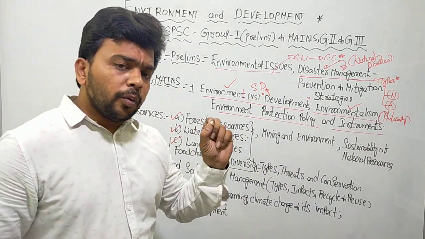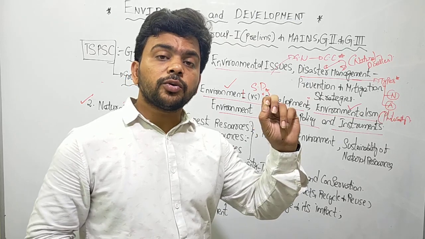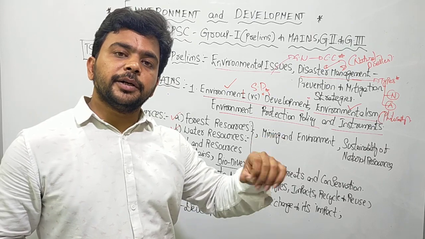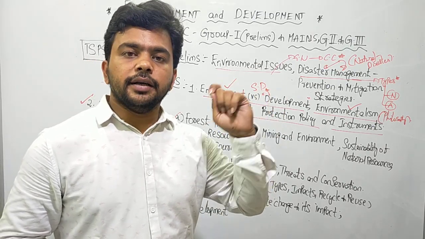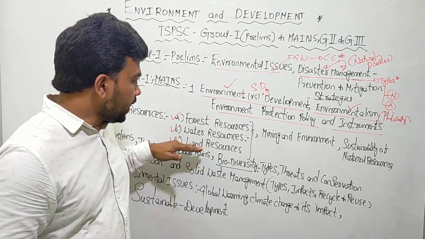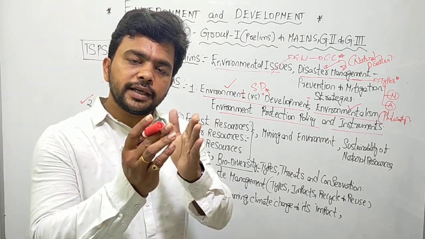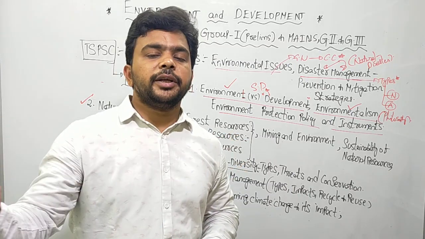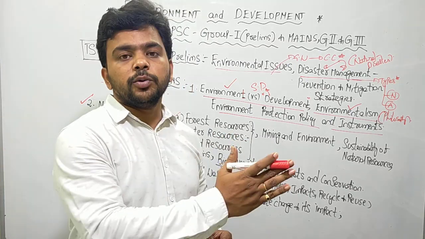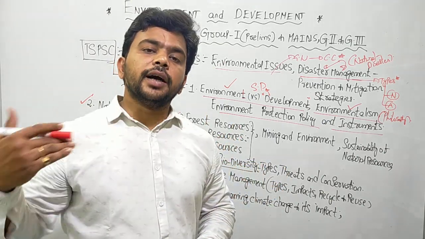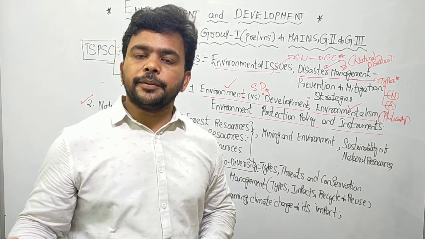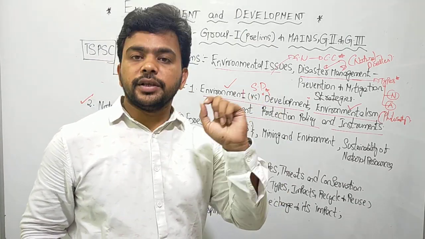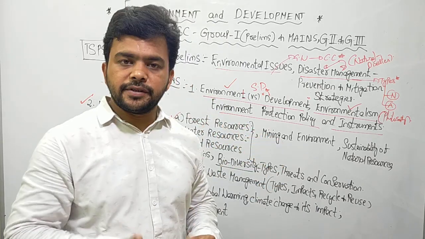Land resources. What type of lands do we have? What is the quality of soil in these particular lands? And what type of agricultural activities are permitted in these soil areas? What type of industrial activities are happening on this land? How much land is allocated to agriculture? How much is allocated to industries? How much is allocated to public infrastructure development? How much is allocated to the housing sector? How much is allocated to other activities like cattle grazing? How much land is allocated separately for the forest? How much land is there for wildlife? So all these are there.